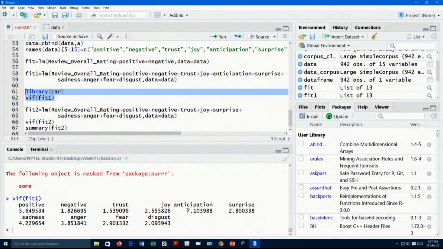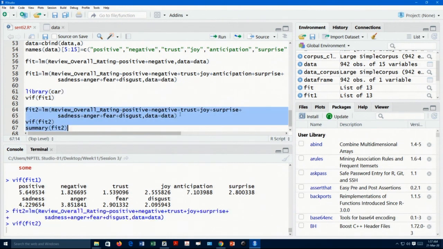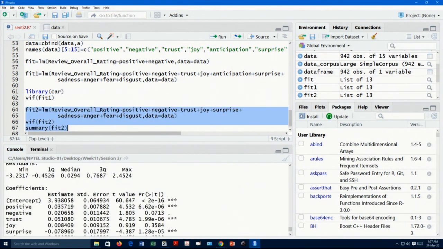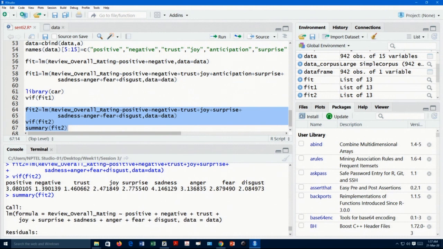And you can see that anticipation has a very high variance inflation factor, 7.10, and sadness is also high. So, our cutoff is generally 4. So, I will first drop anticipation. So, here I dropped anticipation and ran this once more, and if I now check it, with the rest the VIF is more or less okay.